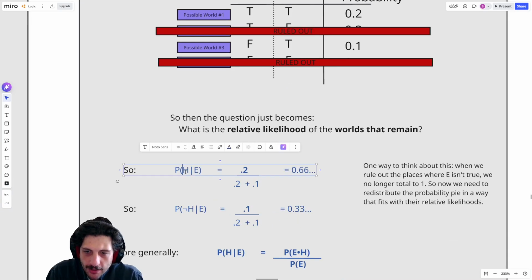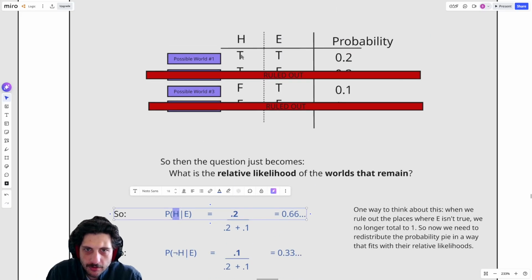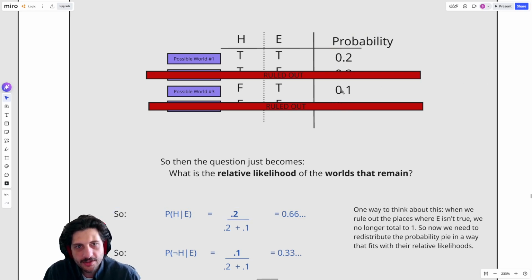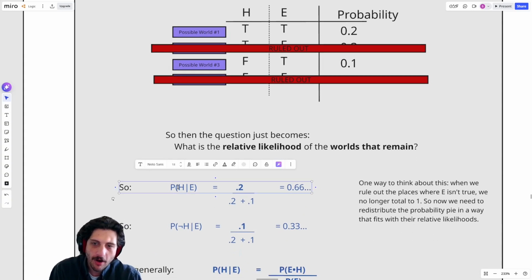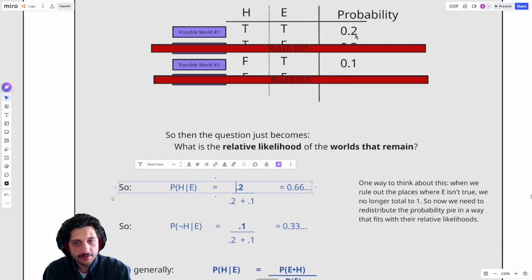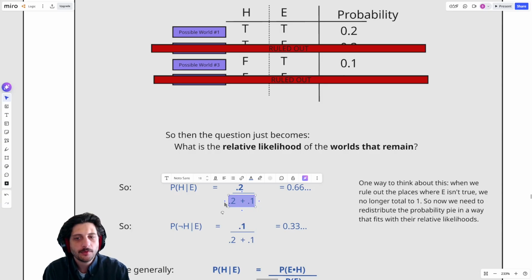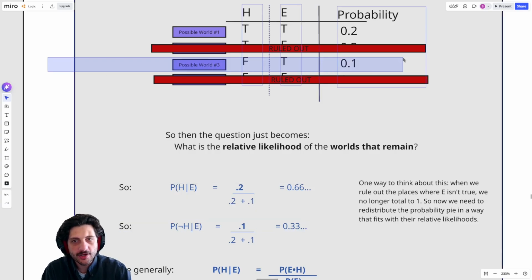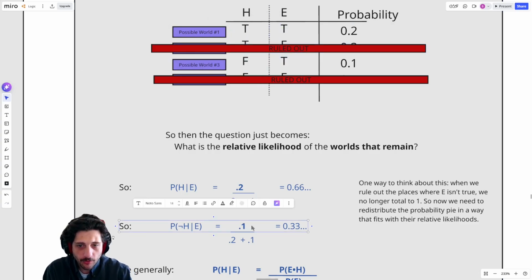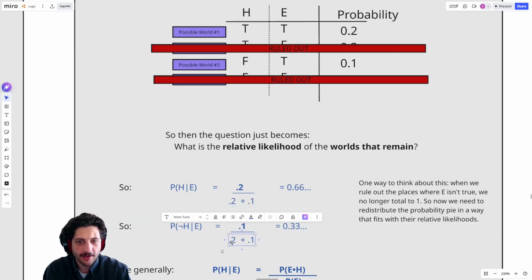So the idea is when we're trying to find out the probability of one of these worlds based on conditioning on E, right, based on ruling out that not E is false, then we take the probability of that world and we divide it by the total amount of probability that's left over, right? So finding the probability of H given E is taking, well, we have the probability of that world divided by the total. Or if we wanted to find out what's the probability of world 3, right? What's the probability of not H given E? Well, then we say, okay, well, we have the 0.1 of that world divided by the total, right?